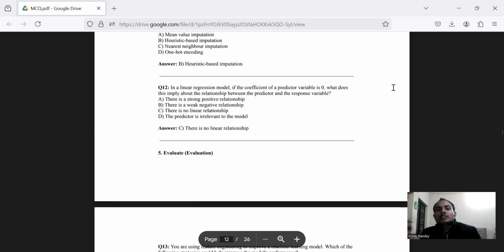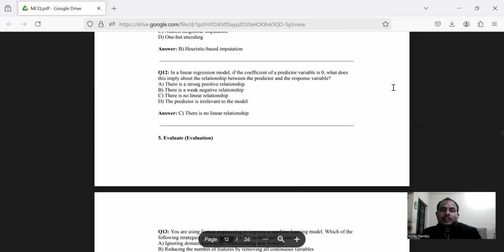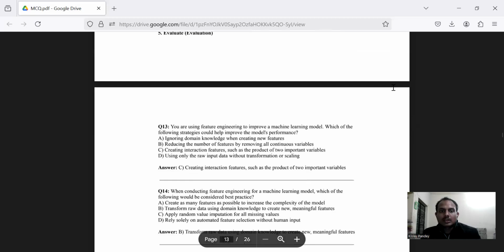In a linear regression model, if the coefficient of a predictor variable is 0, what does this imply about the relationship between the predictor and the response variable? Here, option C seems to be correct, which is there is no linear relationship.